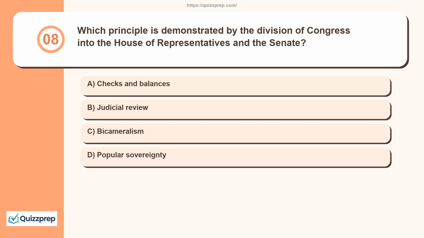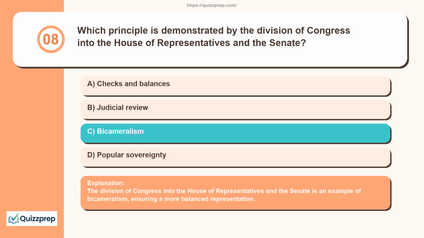Question 8. Which principle is demonstrated by the division of Congress into the House of Representatives and the Senate? Checks and balances, judicial review, bicameralism, popular sovereignty. The division of Congress into the House of Representatives and the Senate is an example of bicameralism, ensuring a more balanced representation.